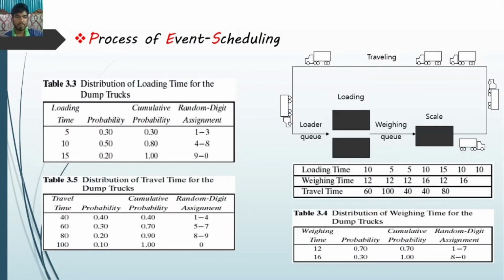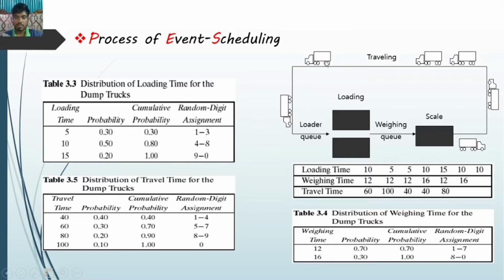Here I am discussing an example of the event scheduling process, that is the dump truck problem. Here 3 tables are given: the distribution of loading time for dump truck, the distribution of travel time for dump truck, and the distribution of waiting time for dump truck. If these tables are not given in the question, then we have to generate them using the random digits given in the question.